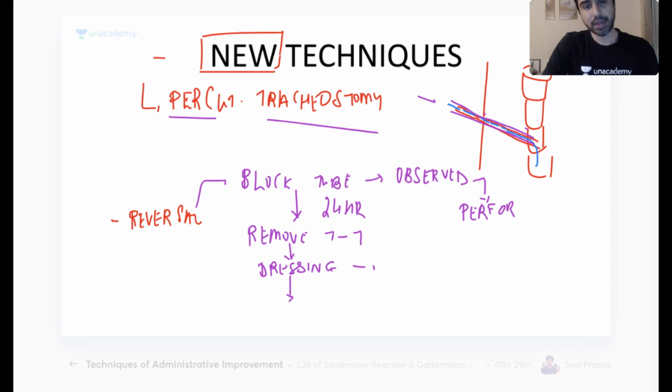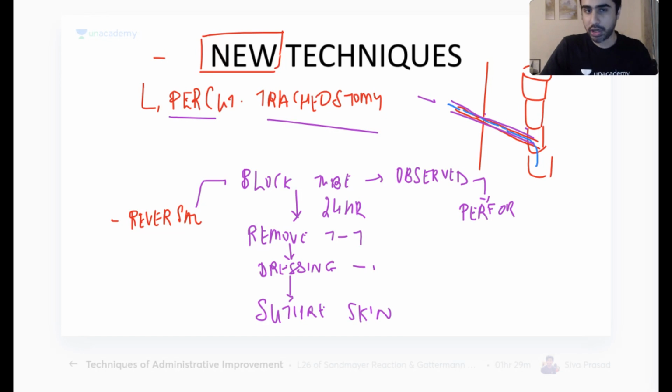Normally it will go. If he is fine and there is a dressing and he's breathing fine, then either you let the tracheostomy heal on its own or you can suture the opening if you want. Suture the skin. That's it. End of the story. So the message is first block the tube, observe, remove the tube, put the dressing, observe, everything is fine, close the wound or let the wound heal on its own. Secondary intention. Either way it works.